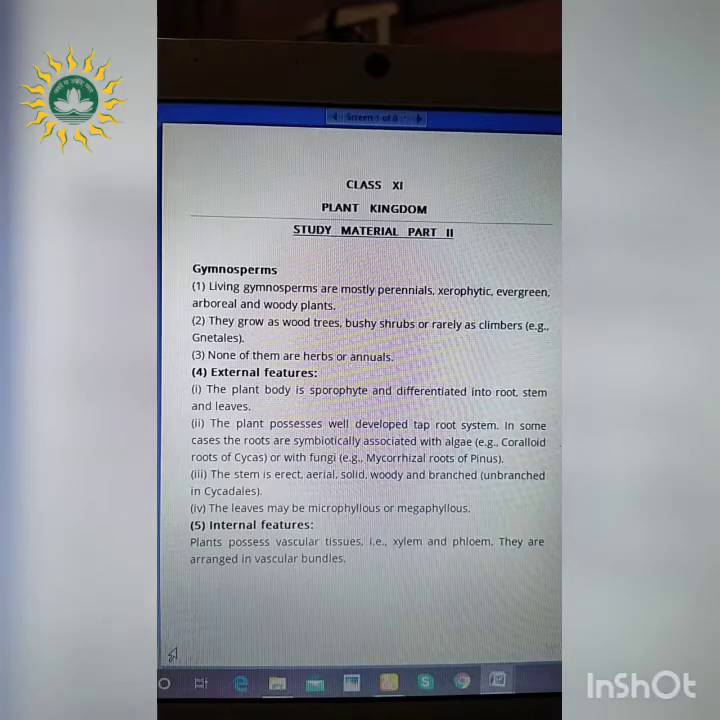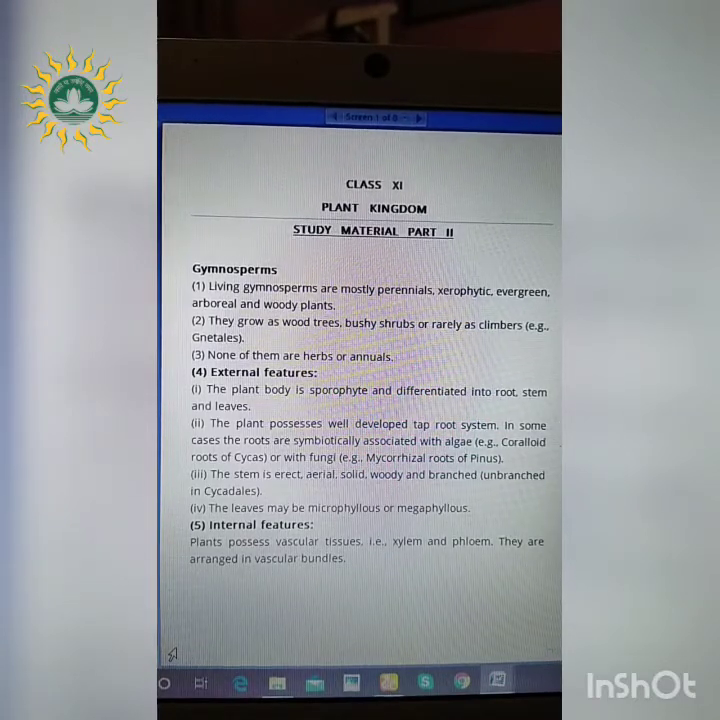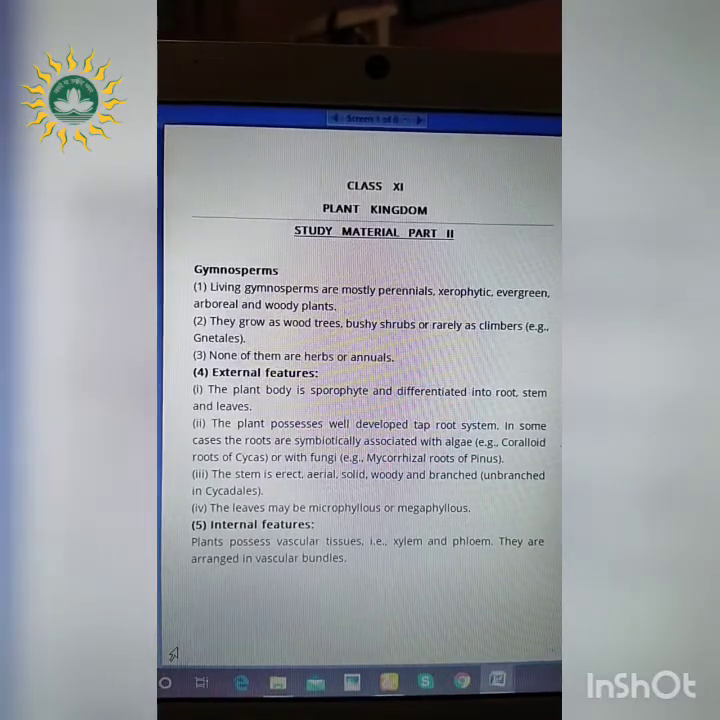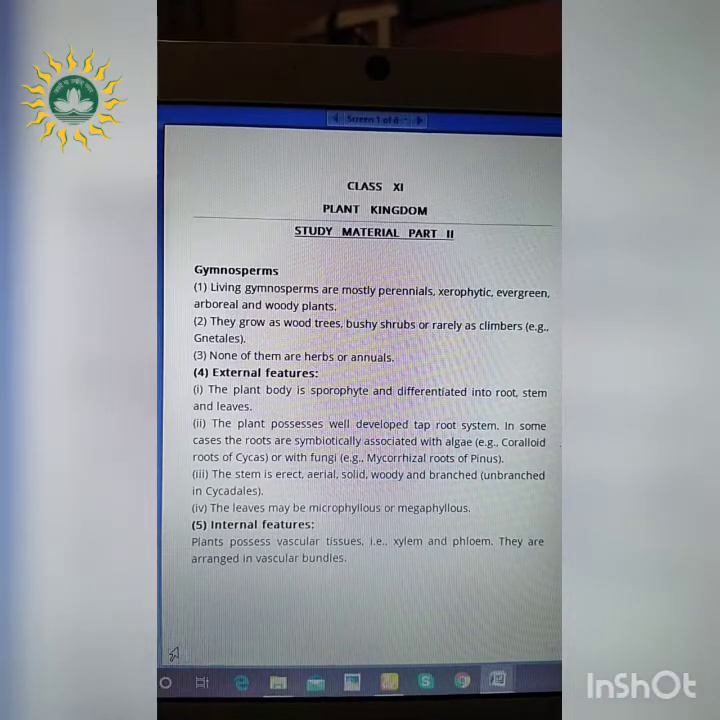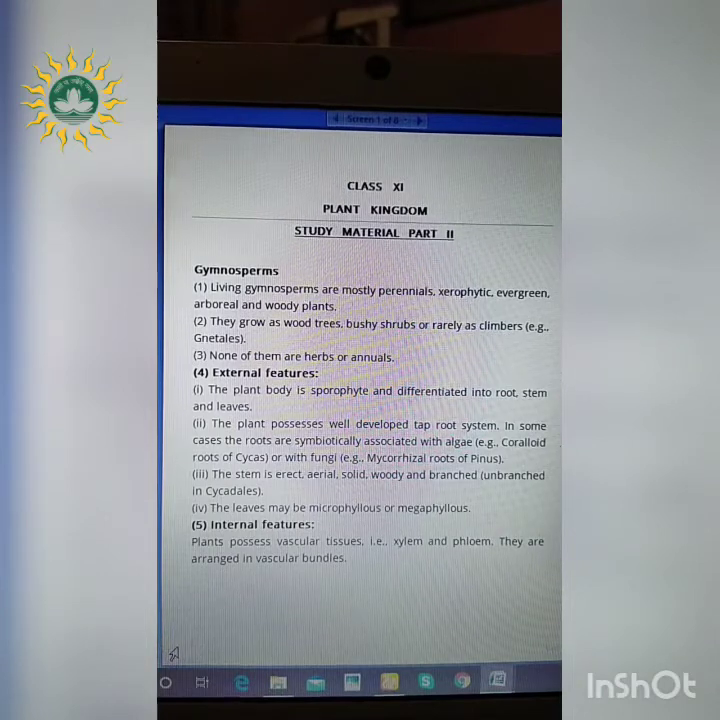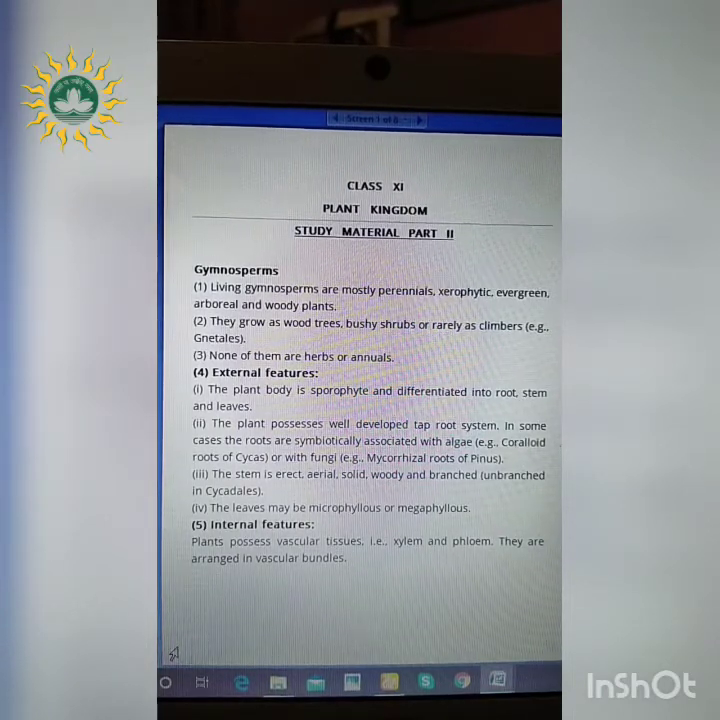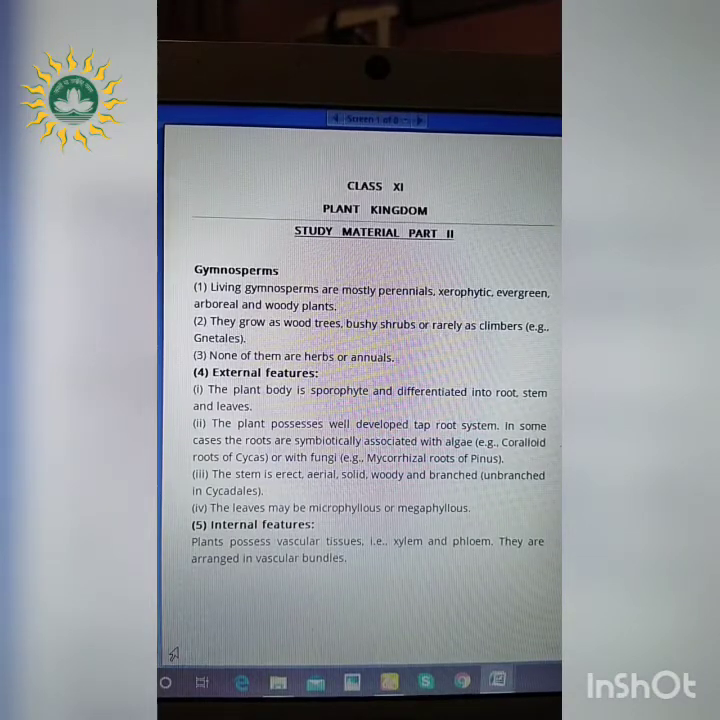Okay, so we'll start with our online lesson for today. In the previous lesson, we learnt about the classification of the plant kingdom. So what did we learn? We learned that the plant kingdom is classified into two types, phanerogams and cryptogams. We have studied cryptogams, which were the non-seeded plants consisting of Thallophyta, Bryophyta and Pteridophyta.